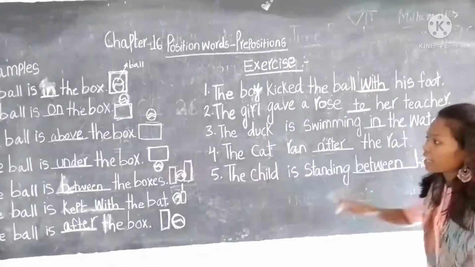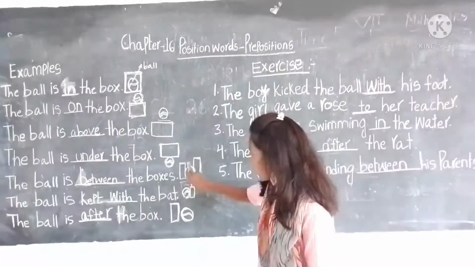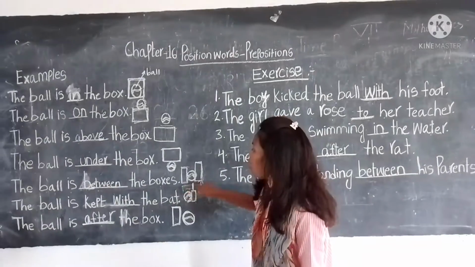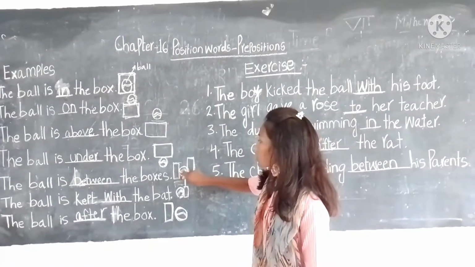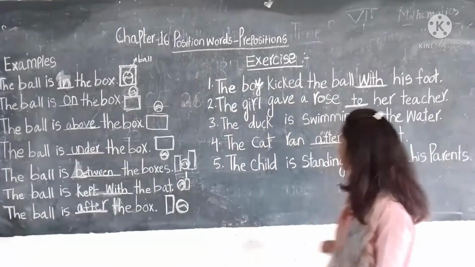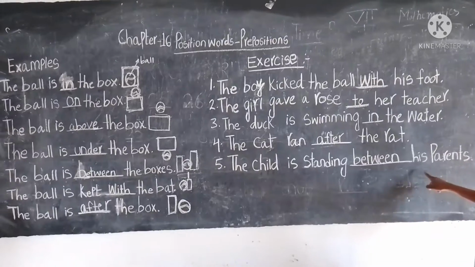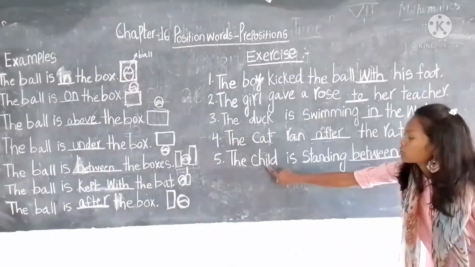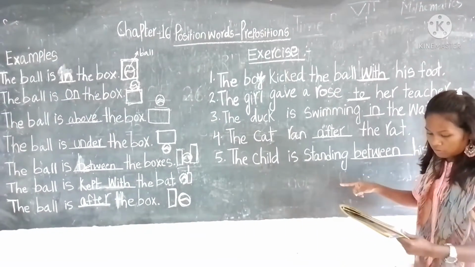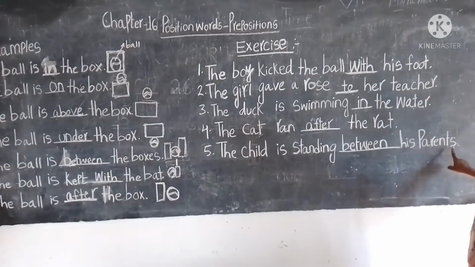Like I explained, between comes between two objects or two things. There were two boxes, and in the same way here the parents are given. The child is standing between his parents.